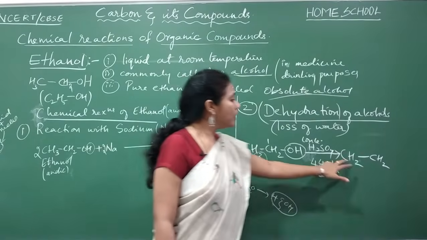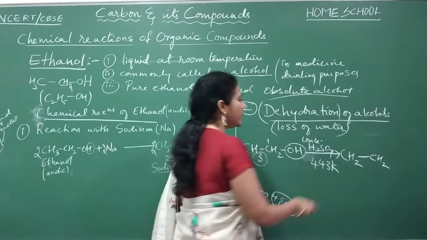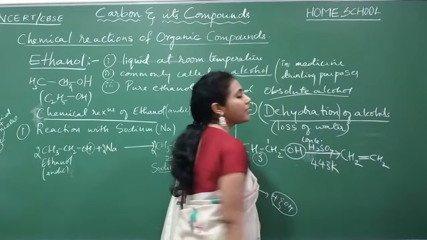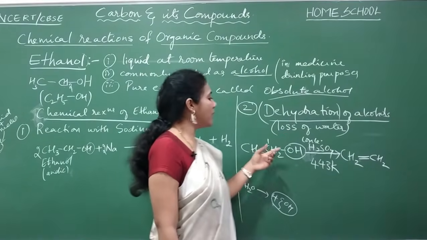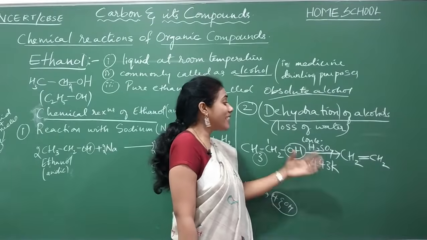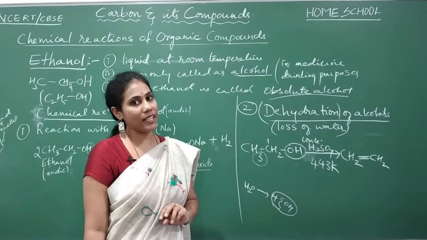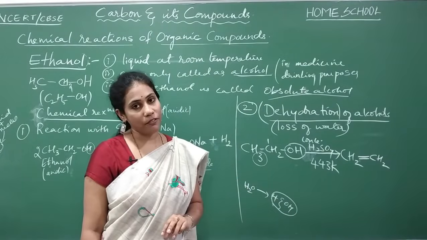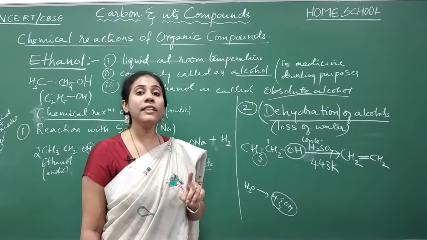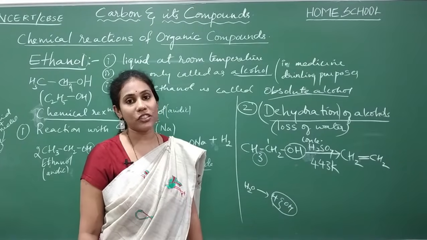So both carbons need 1 bond extra. So what will you do? You will make that single bond a double bond. The actual mechanism, the actual reason behind putting this double bond, you will study in much higher classes. Try to remember this much as of now. Don't ever learn by heart; try to understand the logic behind the reaction.